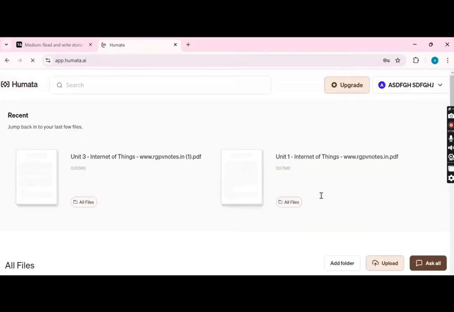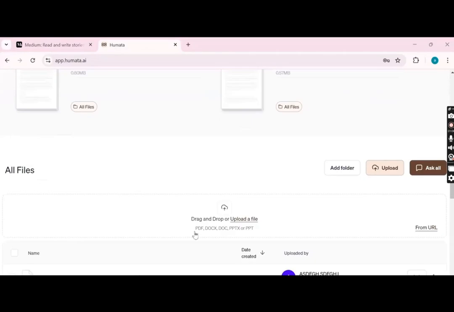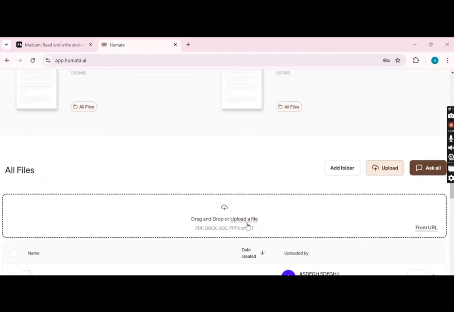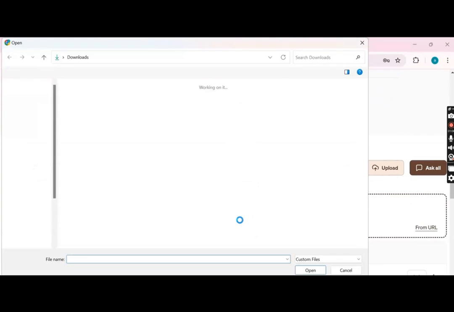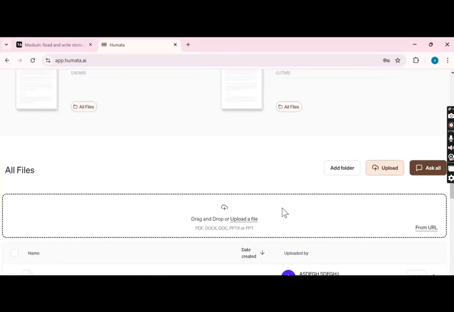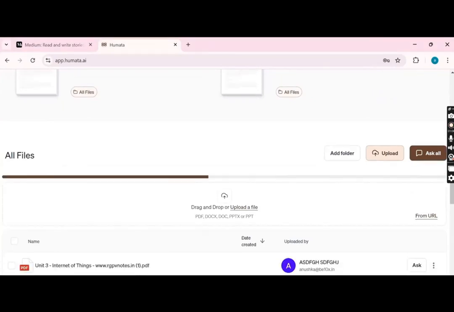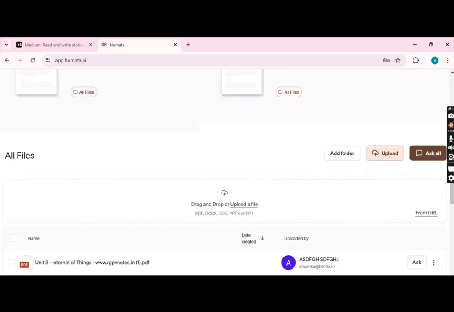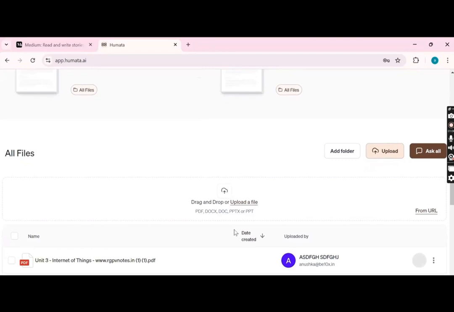And here is the interface. This is the Humata.ai interface. Now we have an option to upload a file here, right? So I'll click here, and I will upload the file which I have downloaded in front of you right now. This is the Internet of Things file, and I will just open it in front of you. Ignore the name, I'll just enter a demo name here. Now, yes, this is the PDF.